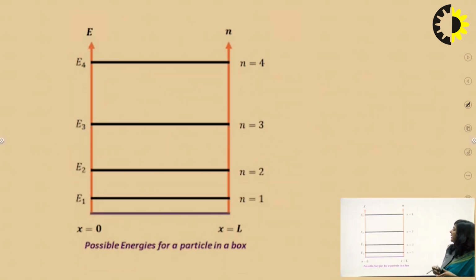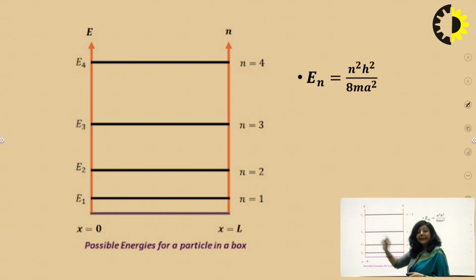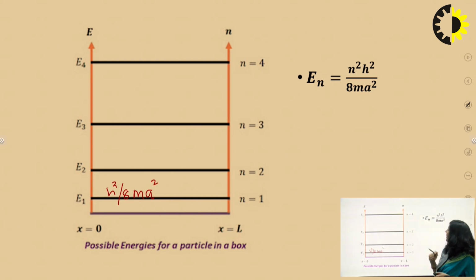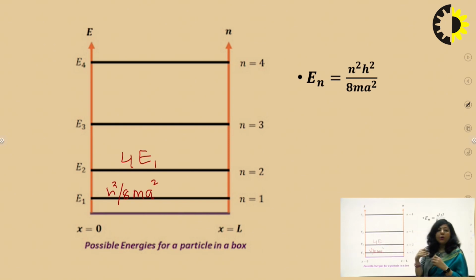So these are the energy states, and as you know, the energy is given by this relationship. For the first energy state, n is equal to 1. If you substitute n as 1, then E1 is the least possible energy for this particle, and that least possible energy is h squared upon 8ma squared. Now substitute the value of n as 2. Then E2 is the energy. If you substitute n as 2 here, it will be 4 times h squared upon 8ma squared. Means E2 will be 4 times the energy of the lowest energy state or ground state.